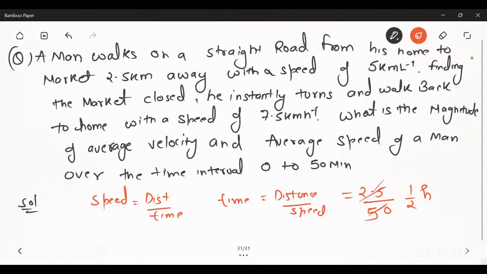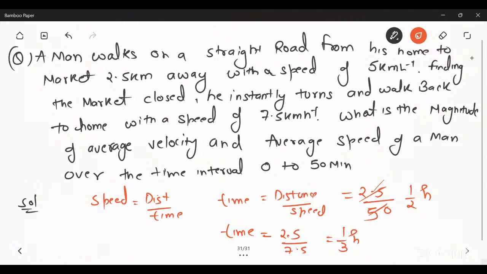Now the second condition: finding the market closed, he instantly turns and walks back to home with a speed of 7.5 kilometer per hour. What is the time required? The distance is the same, 2.5, and the speed is 7.5, so the time will be 1 upon 3 hours.